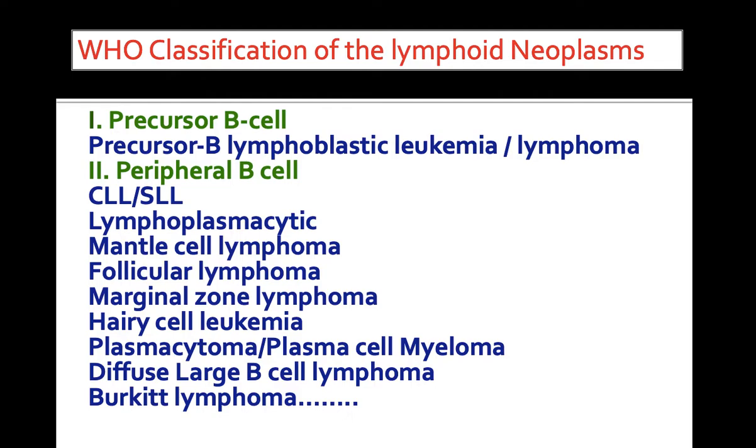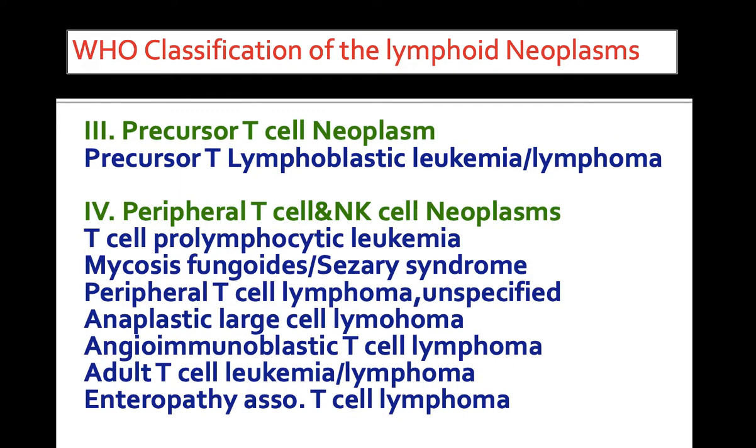A brief review. According to WHO classification, lymphoid neoplasms are classified under precursor B cell neoplasms, which include precursor B lymphoblastic leukemia or lymphoma, and peripheral B cell neoplasms, which include chronic lymphocytic lymphoma and small lymphocytic lymphoma or chronic lymphocytic leukemia, lymphoplasmacytic leukemia, mantle cell lymphoma, follicular lymphoma, marginal zone lymphoma, hairy cell leukemia, plasmacytoma or plasma cell myeloma, diffuse large B cell lymphoma, Burkitt lymphoma.